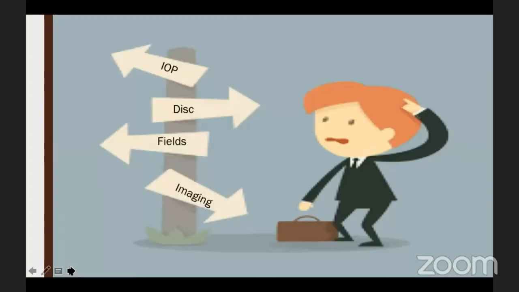And as is the theme of this session, we have a lot of tools which are important for diagnosis. We have to take the applanation tonometry, we have to see the discs, we have to see the fields, we do imaging. And if that is all not enough to create a dilemma, just for the angle assessment itself, we have so many tools in hand. We have gonioscopy, ASOCT, UBM, and also the other newer techniques that were just mentioned.